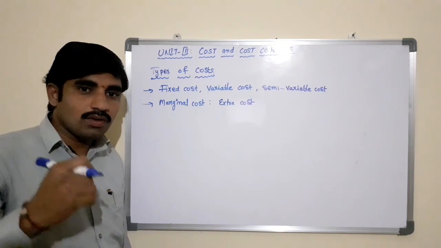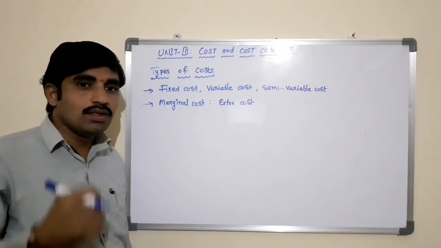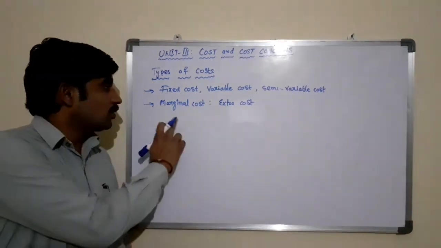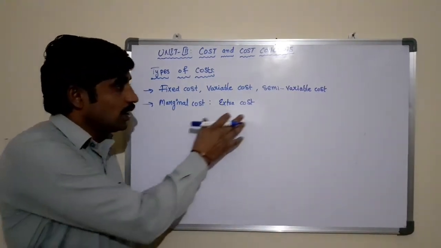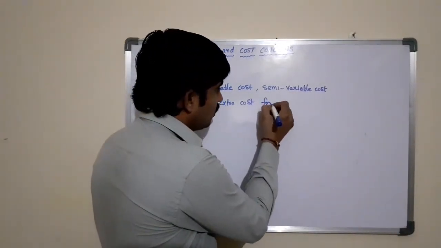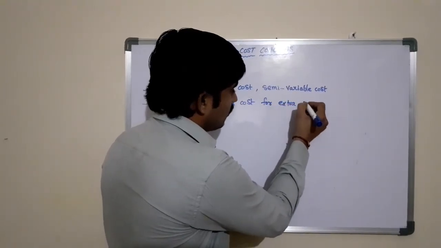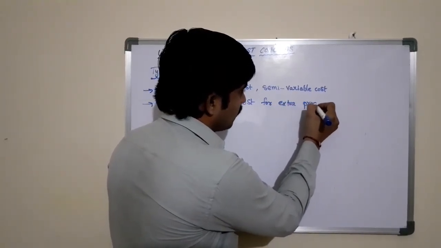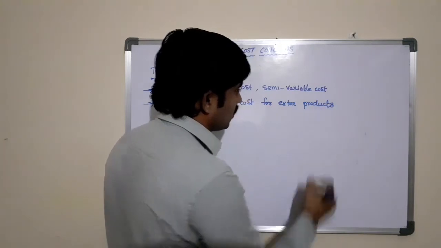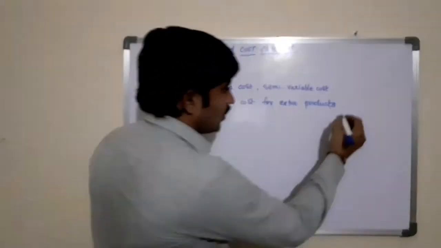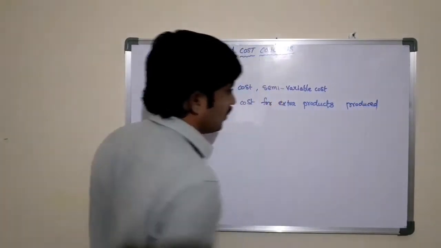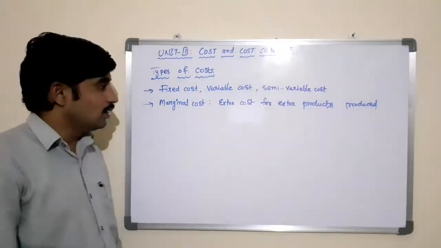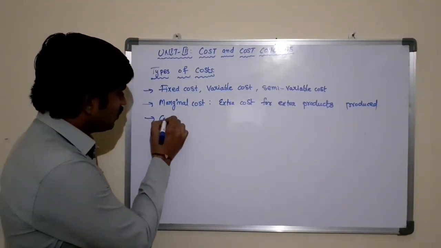So the variable cost per unit that you are incurring is equal to the marginal cost. So what is marginal cost? Extra cost for extra products. Extra cost for the extra products produced is known as marginal cost.